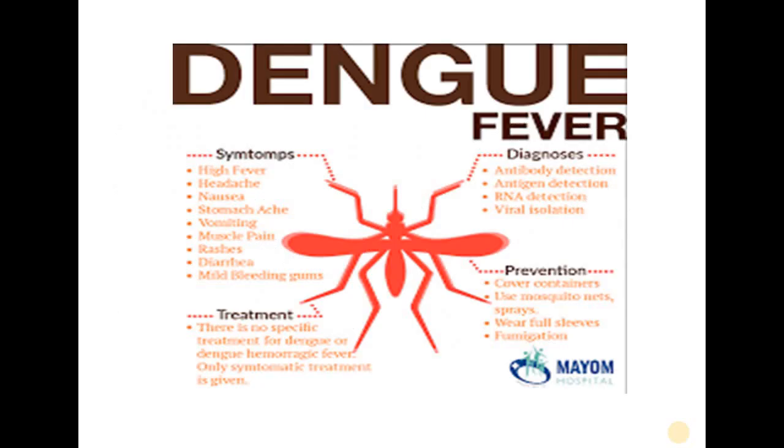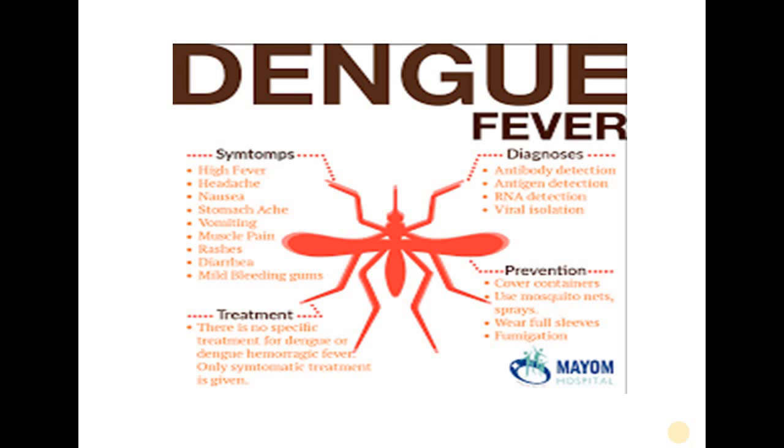Now, I already told you the symptoms, but in this picture you just see the diagnosis. First are the symptoms, then diagnosis, treatment, and how you will prevent dengue. The symptoms are high-grade fever, headache, nausea, stomach pain, weakness, muscle pain, skin rashes, diarrhea, and the patient will get mild bleeding from the gums. Then how will you diagnose?